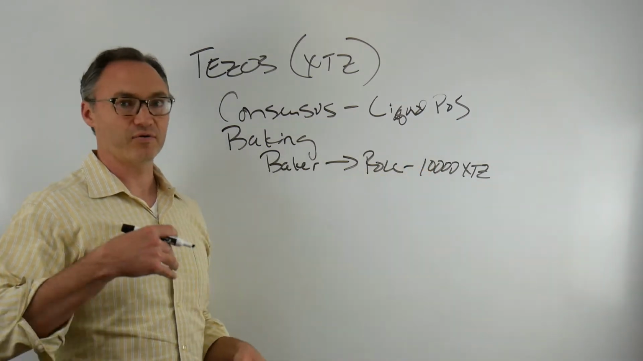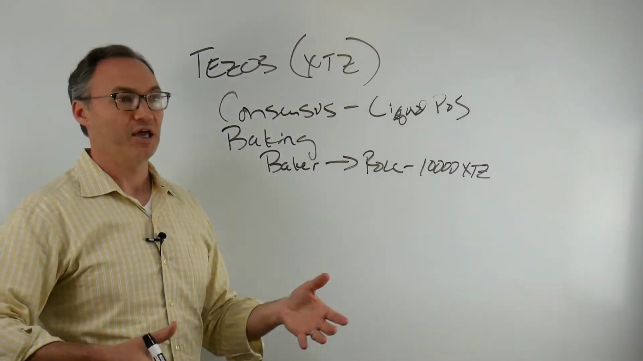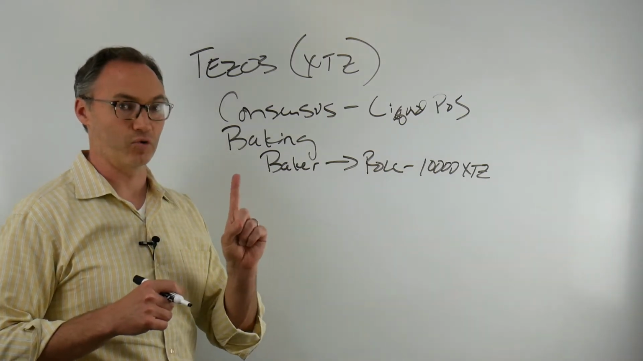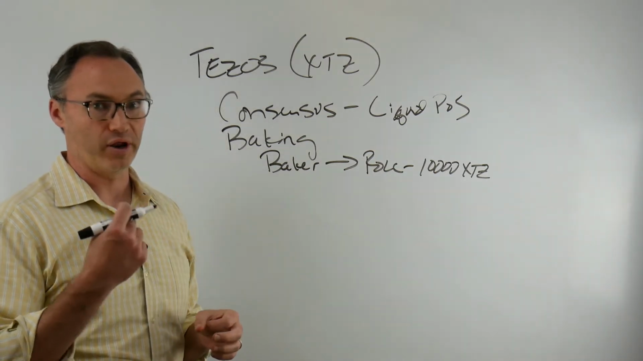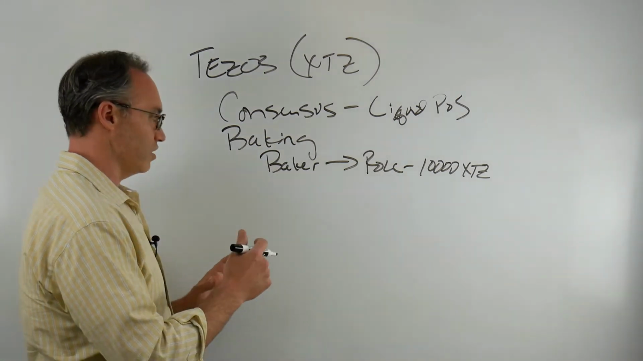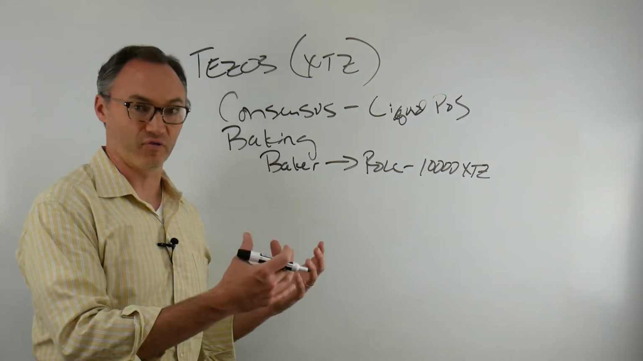If I have 9,999 XTZ tokens, I don't have a roll. If I have 19,999 XTZ tokens, I have 1 roll, not 2, not 1.99999. It's round numbers. Okay, so what happens is everyone kind of stakes. Everyone puts their number of rolls in.